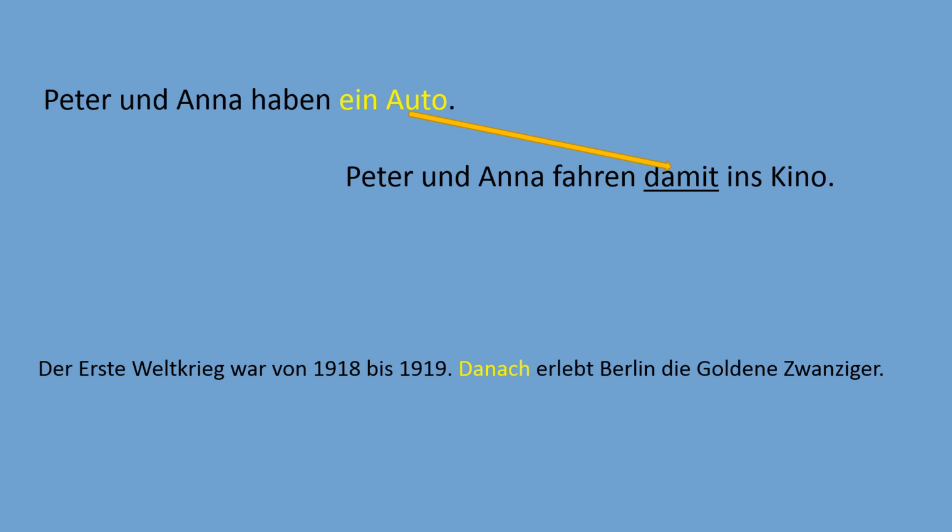We have to analyze the previous sentence, and we see that the previous sentence is about the First World War. Now we understand. After the First World War, after it, Berlin came into the era of the golden 20s. So by analyzing previous pieces of information, collecting this information from previous sentences, we will be able to translate so-called da compounds.